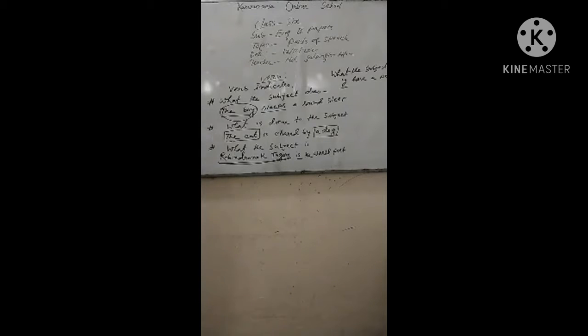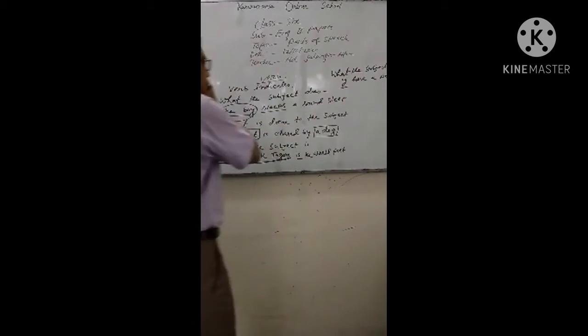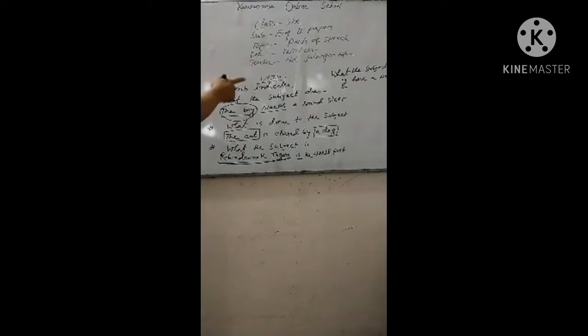I have a pen. Okay. So we have to know what verb indicates: first, what the subject does, what is done to the subject, what the subject is, and what the subject has. We have to know these four things. Then it will be clear to us about the function of verb.